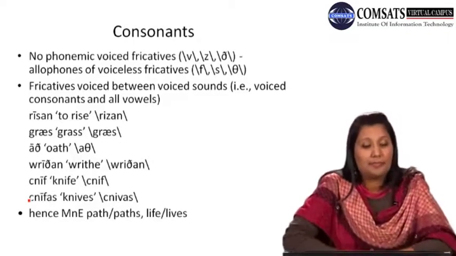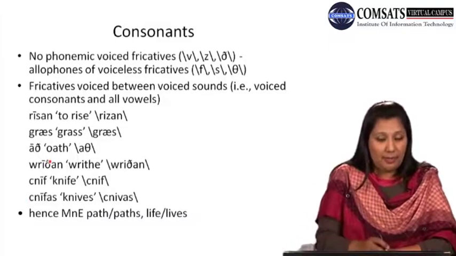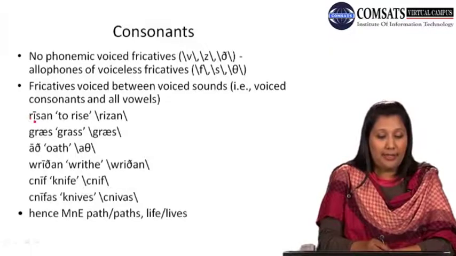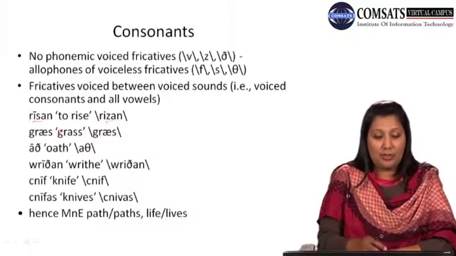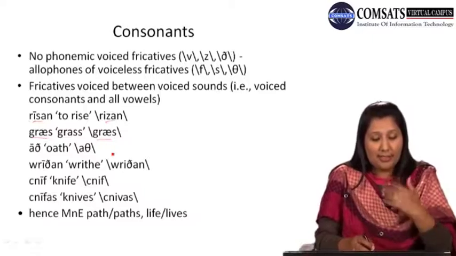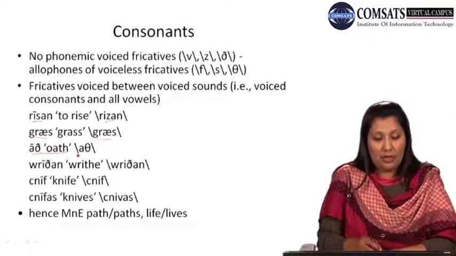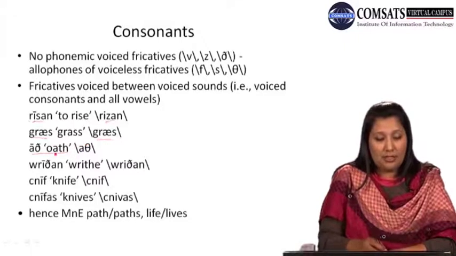For example, look at the first example: risen, with the z sound. Grass, where s is again a fricative. Oath, I take an oath, with o and th.